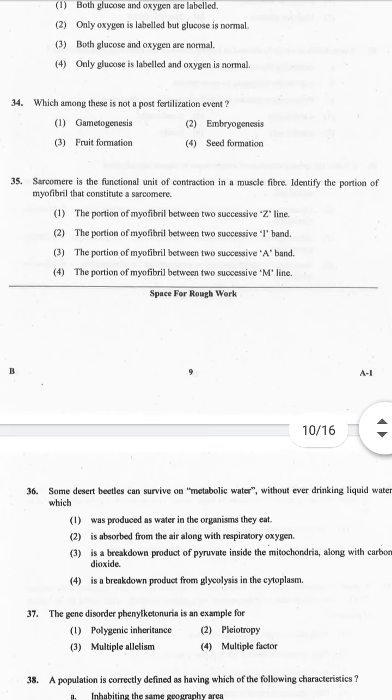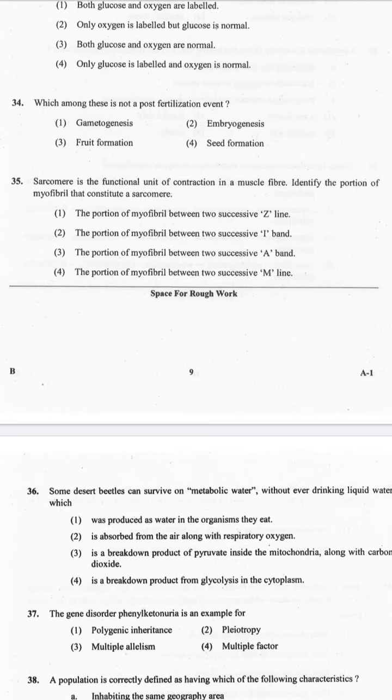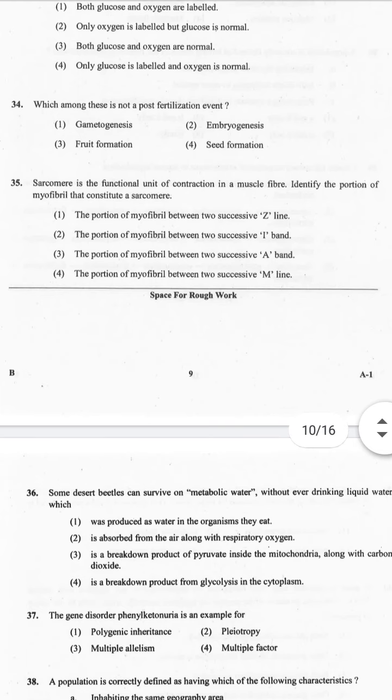And the explanation is, in the center of each I band is an elastic fiber called the Z line, which bisects it. The thin filaments are firmly attached to the Z line. The thick filaments in the A band are also held together in the middle of this band by a thin fibrous membrane called the M line. Next, question number 36.